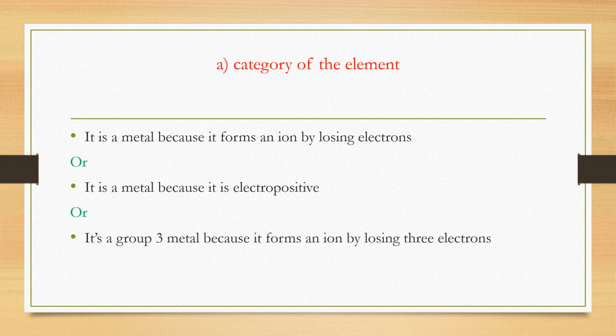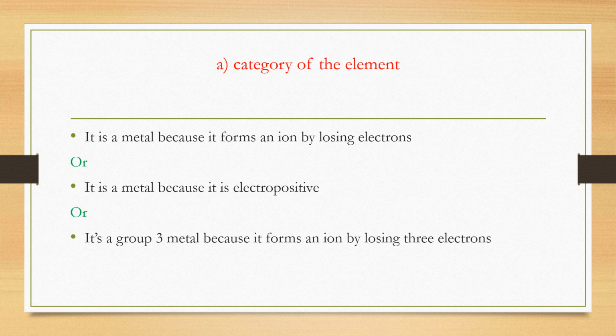Or someone else might say it is a metal, and the reason you give is because it is electropositive. All metals are electropositive, typically group 1 and group 2. Then in group 3, we have metals there, and they are somehow electropositive. So still that one can hold. A metal being electropositive is the same as saying forming ions by losing electrons.